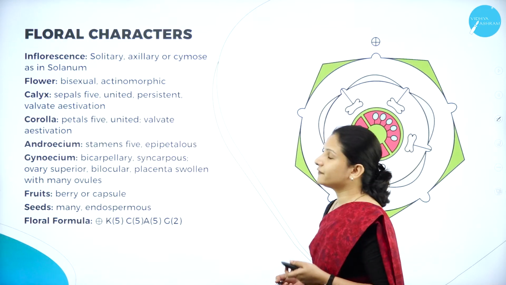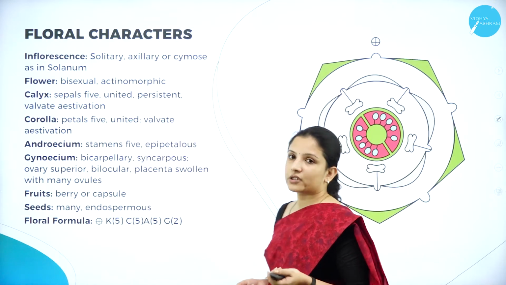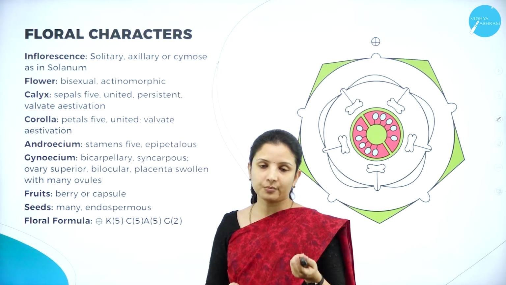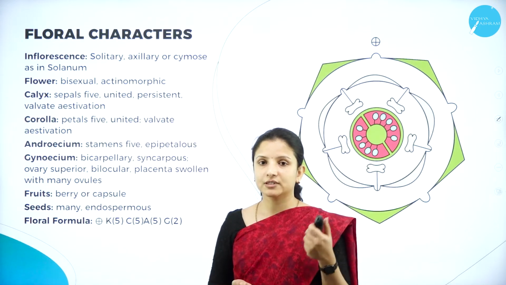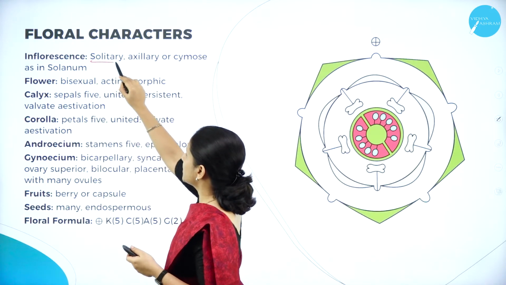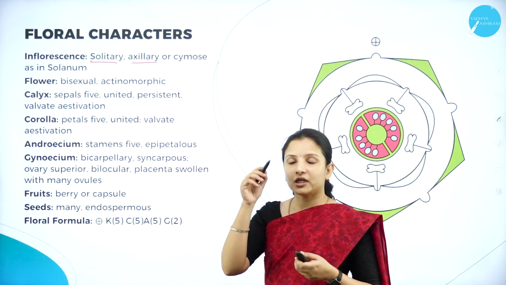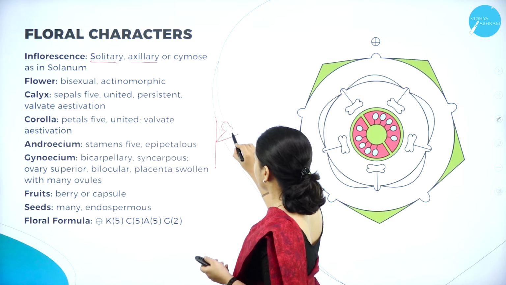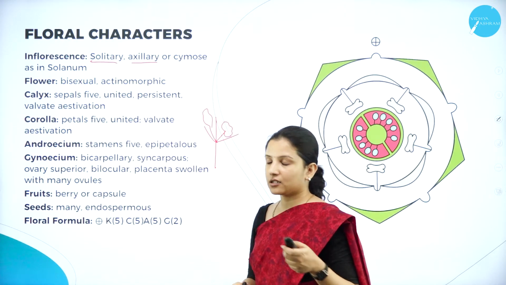Next, moving on to the floral characters. Coming to the inflorescence. The inflorescence is usually solitary, that is, a single flower will be produced on the branch. It is not like any other racemose or cymose inflorescence. It is just one single flower. Therefore, the inflorescence is solitary and axillary. Axillary means it is produced somewhere in between, and the flowers will occur like this. So it is axillary and single.